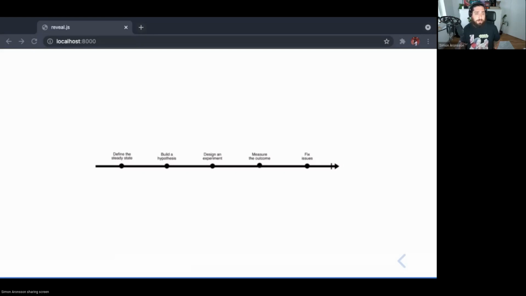And once we have that steady state defined, then we want to build a hypothesis. We need to formulate a hypothesis that we may use to determine if our chaos experiment was actually successful or not. Using this hypothesis, we will later be able to draw conclusions from the actual outcome by comparing it to the metrics, for instance, that we gather during our test or our experiment.